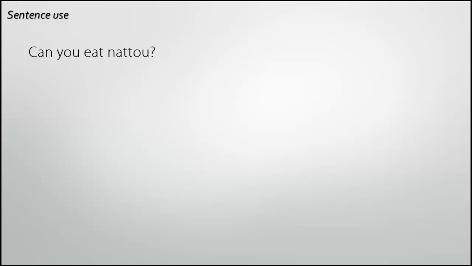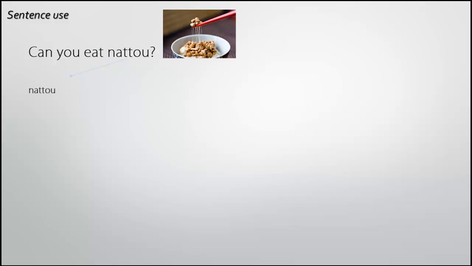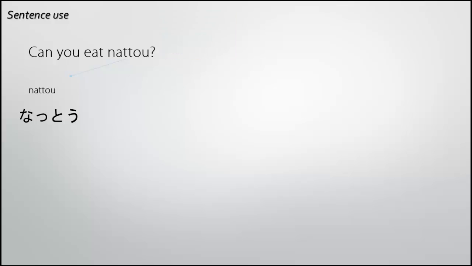Now let's look at this being used in a sentence. A pretty common question, this one: can you eat natto? So, as we know from sentence formation, the subject goes at the start of the sentence and the verb goes at the end of the sentence. And since this is a question, we know that the final character at the end of the sentence is going to be a ka to denote the question mark.